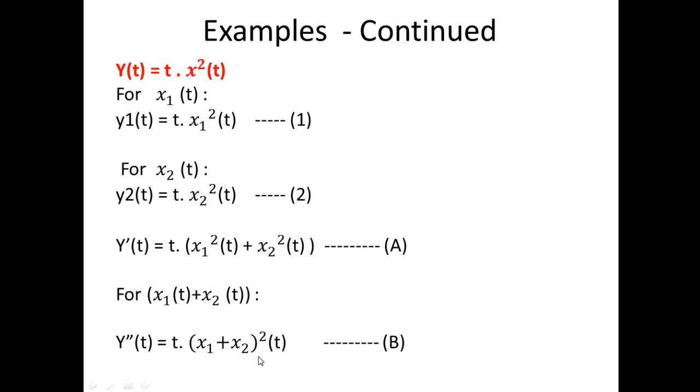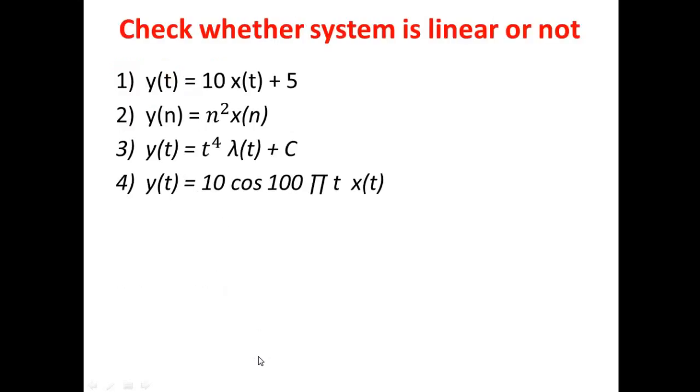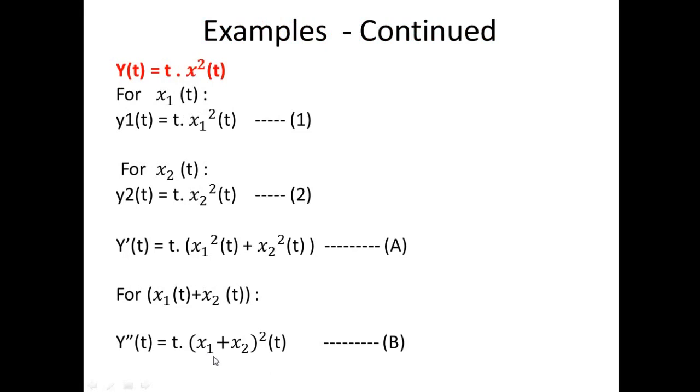So here it is in the formation of a plus b the whole square, whereas in equation A we are having individual squaring. We know the expansion for a plus b the whole square: it is a square plus b square plus 2ab, and we are having that extra 2ab in equation number B.